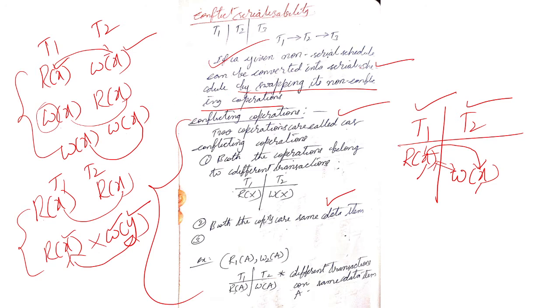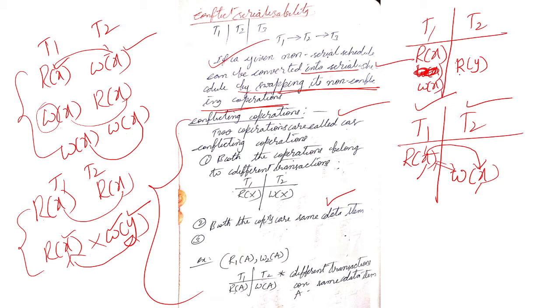By swapping its non-conflicting pairs. Suppose there are transactions T1 and T2. First T1 is reading X, and T1 is again writing X. T2 came in between. T2 is reading Y and again T1 is writing X.